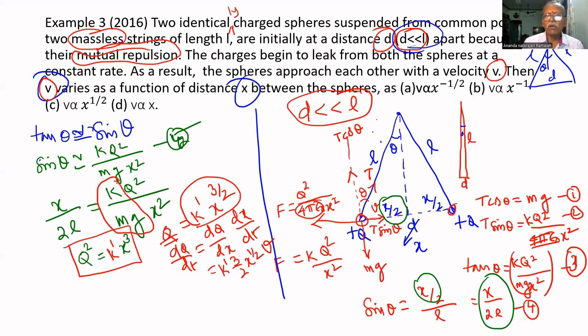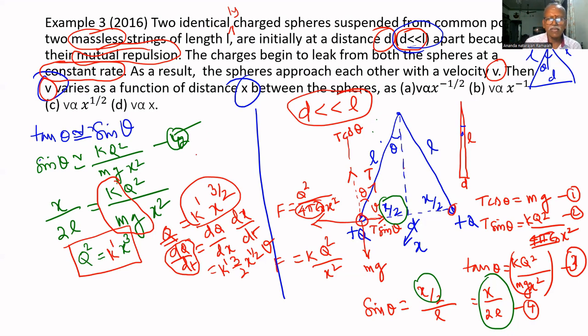Here, one more thing is given. dq by dt is what? The rate at which the charge decreases. That rate is constant. It is given that the charges begin to leak from both spheres at a constant rate. Therefore, dq by dt is also constant. Say C.